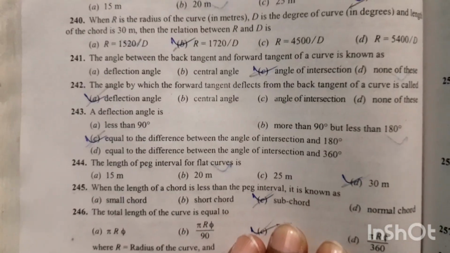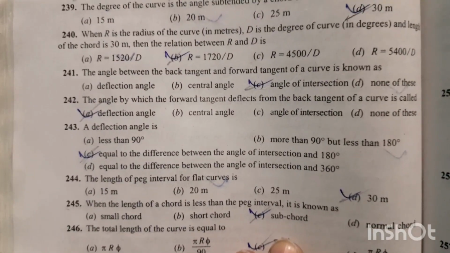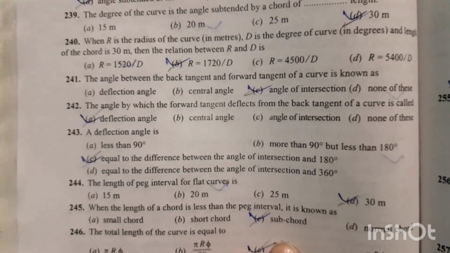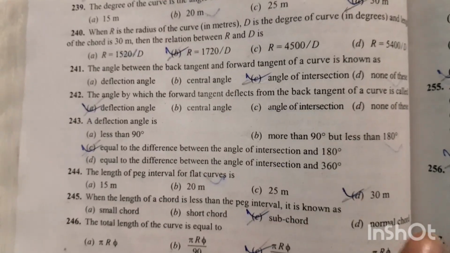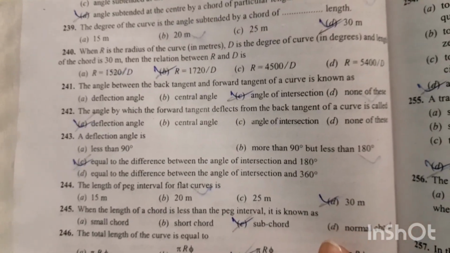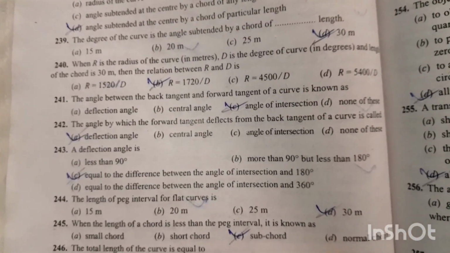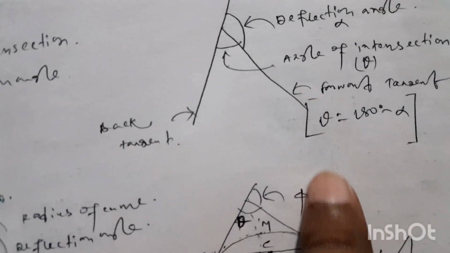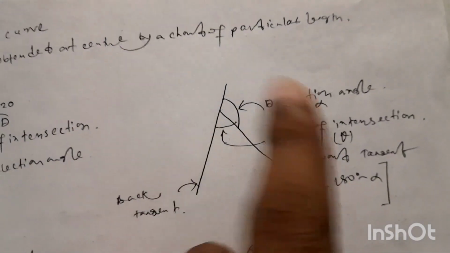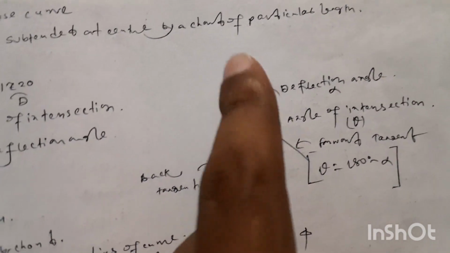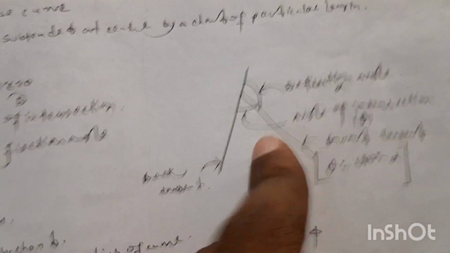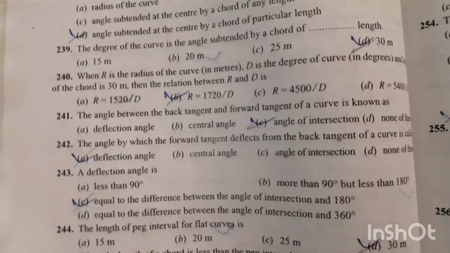Question 241. The angle between the back tangent and forward tangent of a curve is known as angle of intersection. Question 242. The angle by which forward tangent deflects from back tangent of a curve is called deflection angle. Option A is the right answer. Look, this is back tangent, this is forward tangent. So this is the included angle and this is the deflection angle.